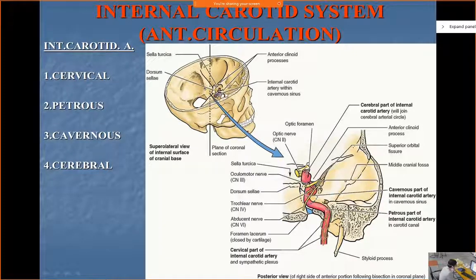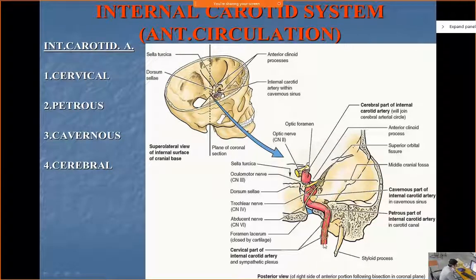Now if you see the skull, in the temporal bone there is an area from where the internal carotid artery will enter inside. That is known as the, anyone? In the temporal bone there is an opening for the carotid artery, the carotid canal.